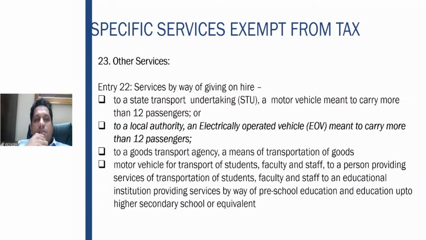Other services by way of giving on hire to a state transport undertaking a motor vehicle meant to carry more than 12 passengers. So if you have manufactured a bus and you are giving that bus on rent to a state transport undertaking which is carrying more than 12 passengers, it is exempt. An electrically operated vehicle you are giving to a local authority, that is also exempt. Then to a goods transport agency, if you are giving a vehicle on hire as a means of transportation of goods, exempt.